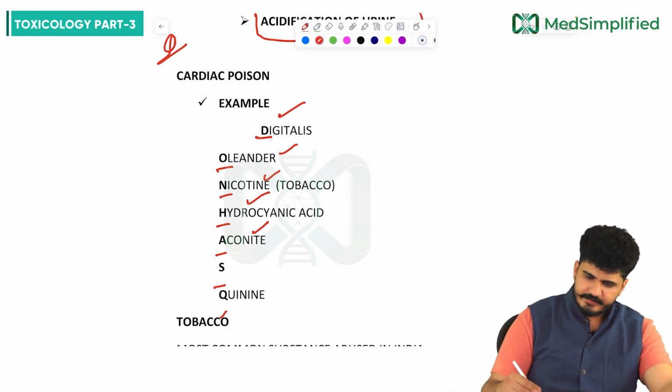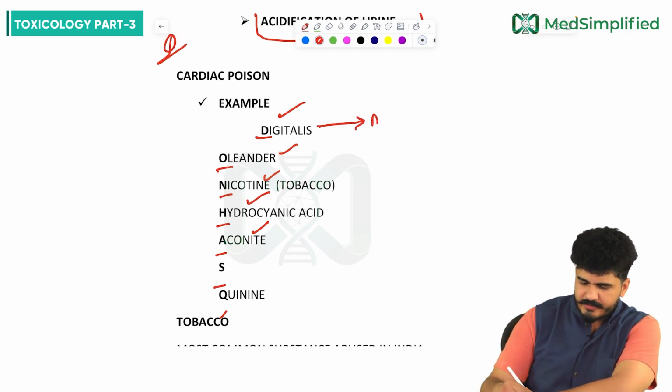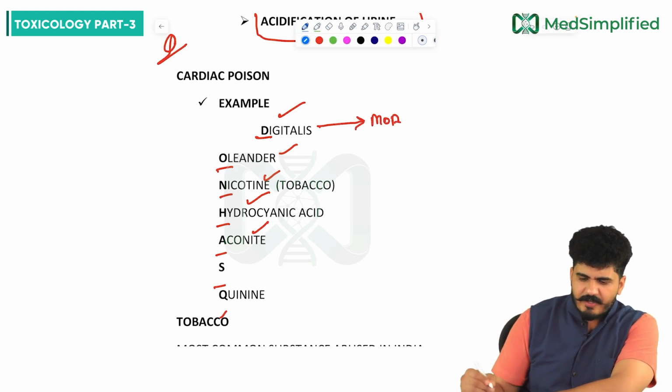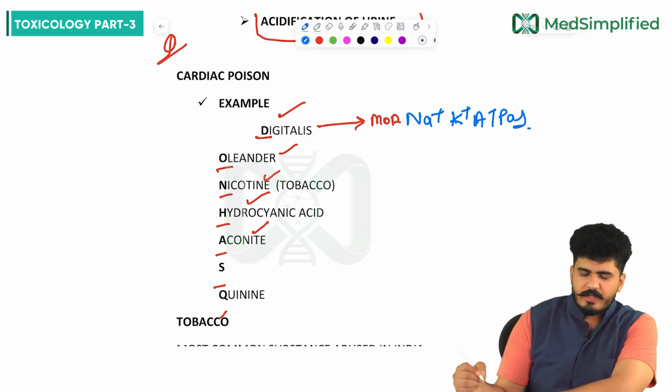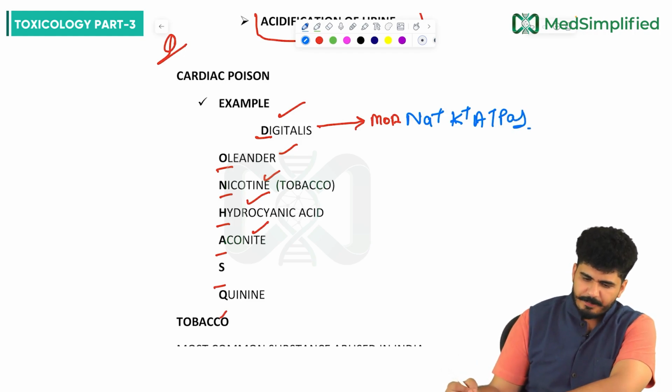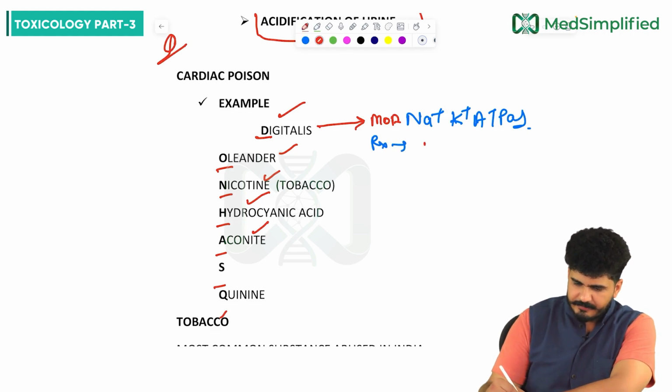Let's talk about digitalis. What is the mechanism of action of digitalis? It will block the sodium potassium ATPase. The sodium potassium ATPase pump, it will stop. Treatment of digitalis toxicity is digibind.